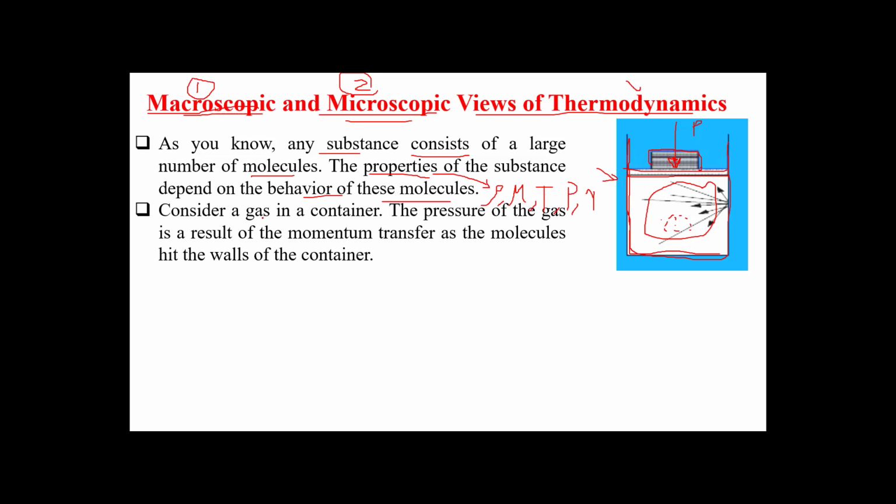Now, consider a gas in a container. This is the substance here, gas. In a container, the pressure of the gas is one of the properties, and pressure is the result of momentum transfer as the molecules hit the walls of the container or of the cylinder. This is Pascal's law. So it depends on the collisions between the particles or molecules and also between the molecules and the wall.